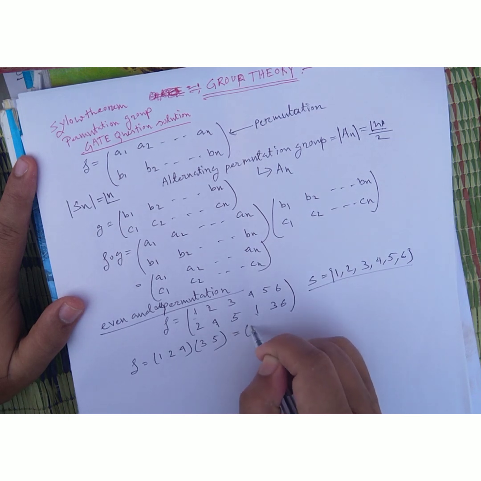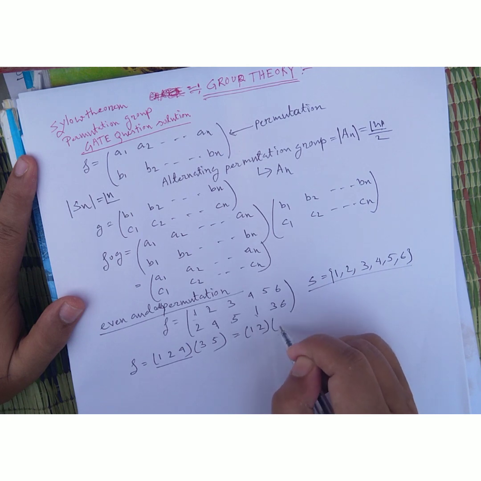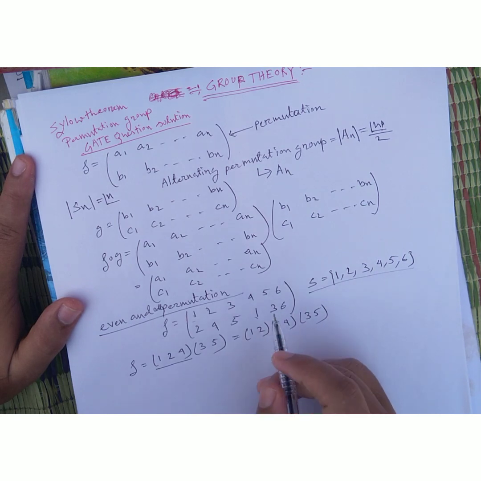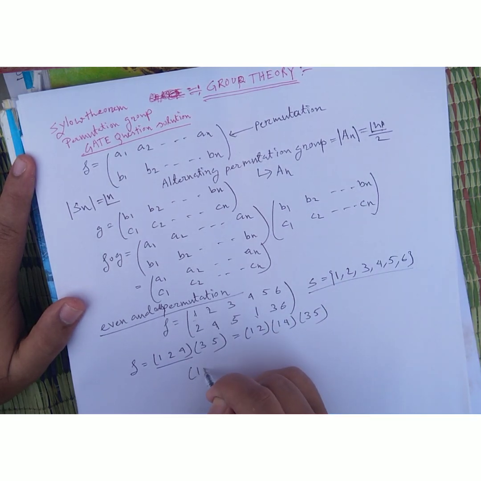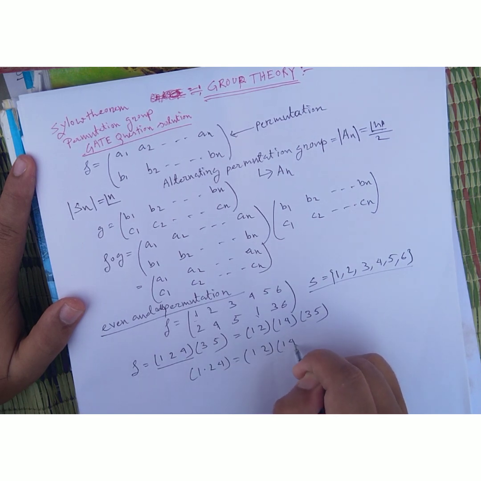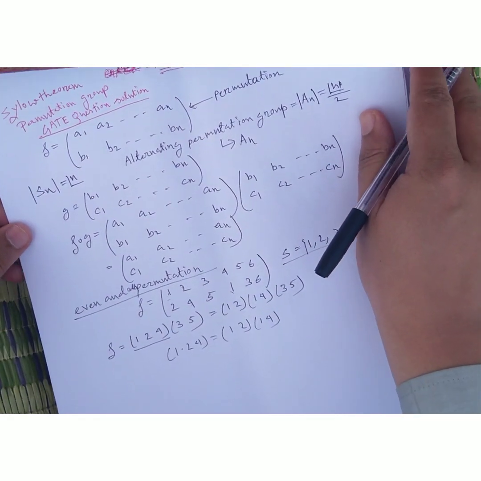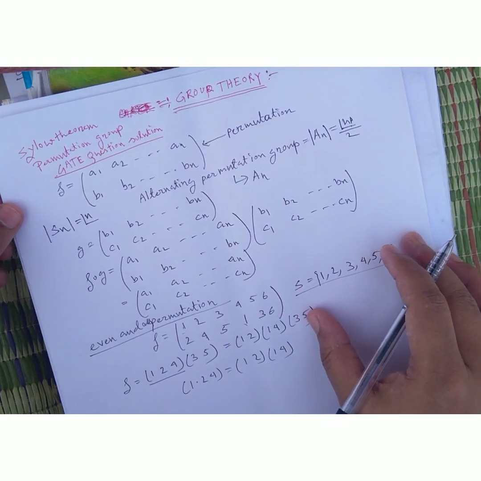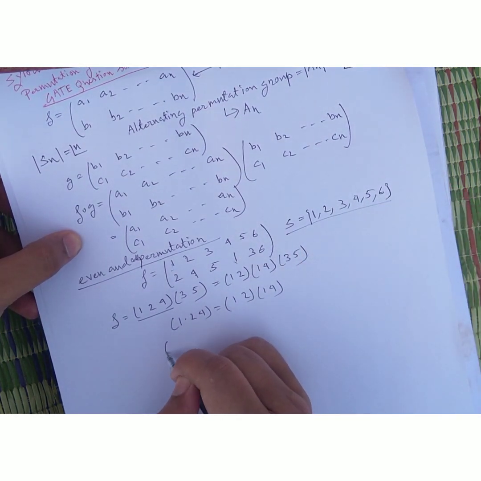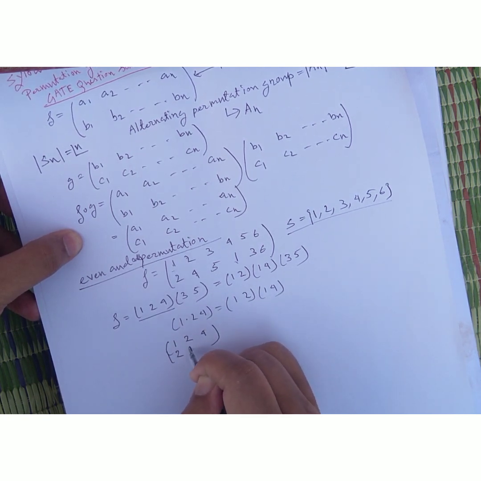Now (1 2 4) can be written as (1 2)(1 4) and (3 5). One of the questions is asking how (1 2 4) can be written as (1 2)(1 4). So friends, I will show how. (1 2 4) means 1 goes to 2, 2 goes to 1 and 4, 1.